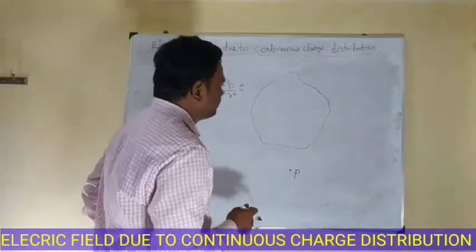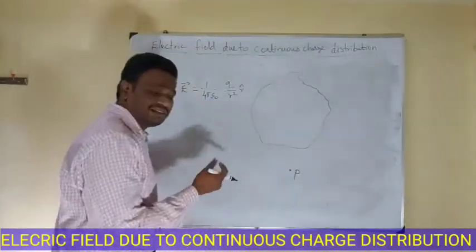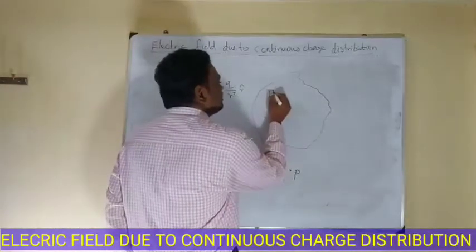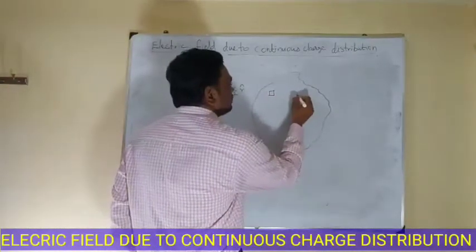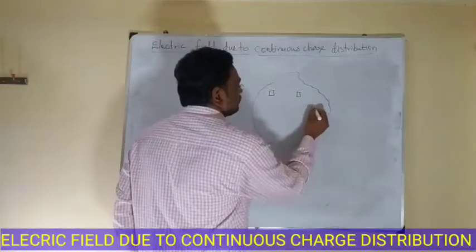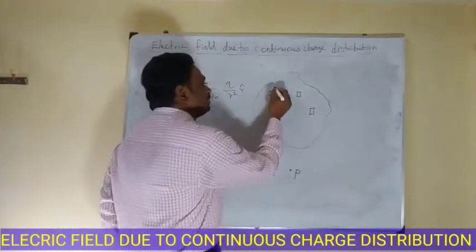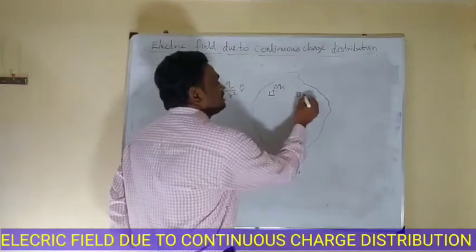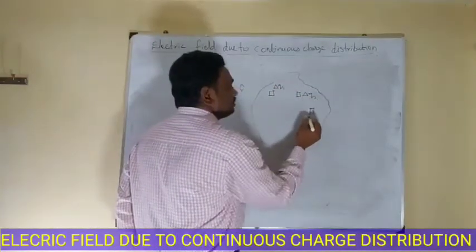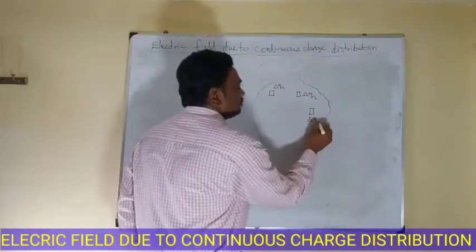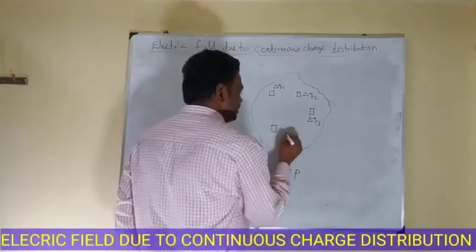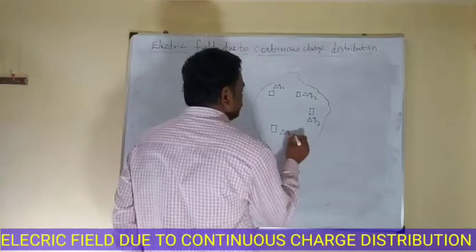In order to get a point charge, I am going to consider small elements in this irregular shaped conductor. For example, the first element is delta Q1, the second one is delta Q2, and the third one is delta Q3, and similarly we can consider up to delta Qn.